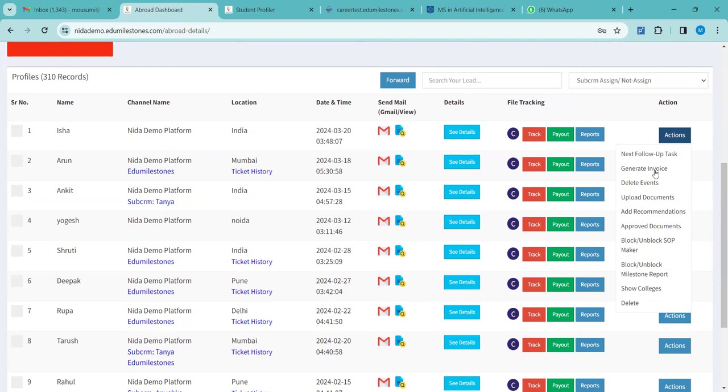Okay, next is generate invoice. Every now and then you might have to generate invoices for the students, as we have already talked about, when you will be generating an invoice for processing fee and all those things, or for registration fee if any student is coming for counseling, or counseling fee, whatever it might be. So this is the option. You can generate invoice from here.